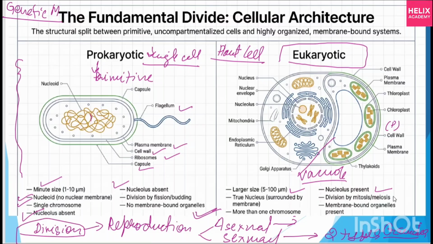Division is by mitosis or meiosis, as I just told you. Membrane-bound organelles are present for safety. Every organelle is bounded, and see, thylakoids are what? Thylakoids are present in the chloroplast, right? And the chloroplast is what? It is for the chlorophyll pigment only.